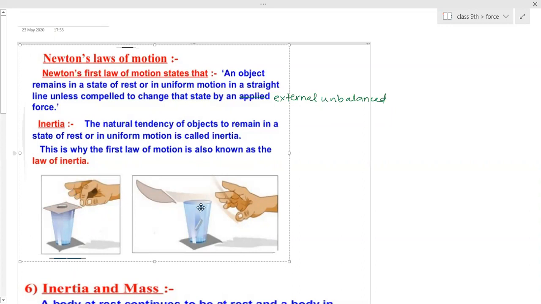When you apply a force on this cardboard, when you flick it faster and strike it, what happens? In this case, the cardboard moves away and the coin falls down. Why does it fall down?